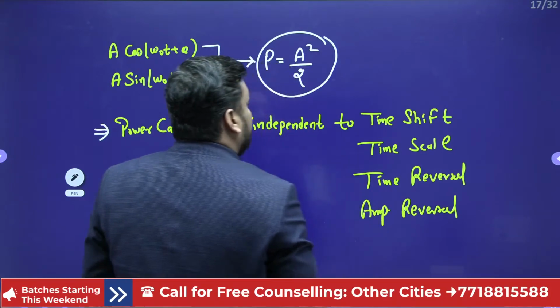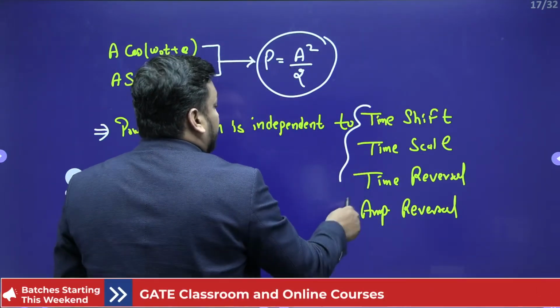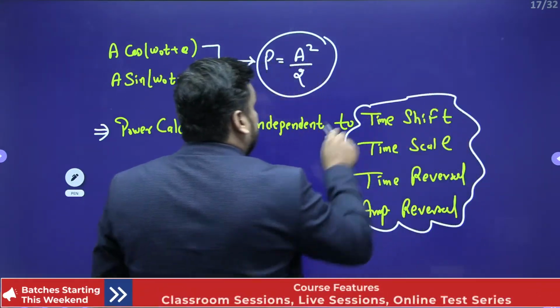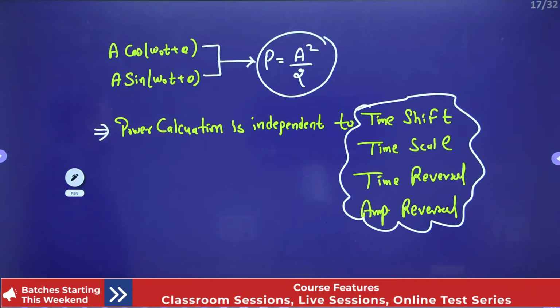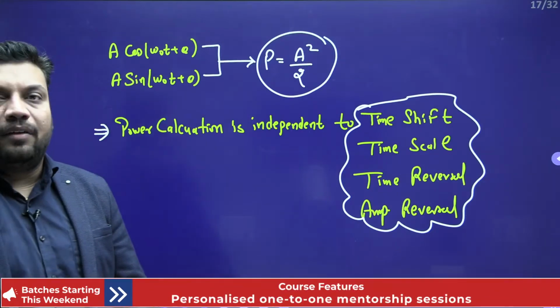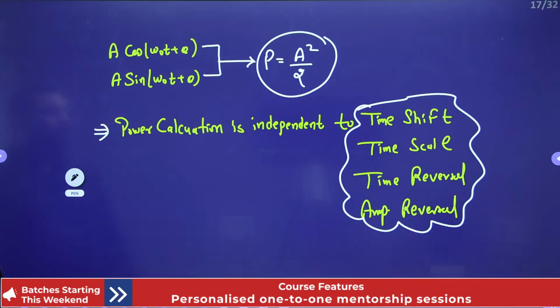Now tell me, it only depends on what? It only depends on amplitude scaling, yes or no? And amplitude shifting also, because if you add any constant term, that will also affect the power. So it is independent of this. I hope it is clear to you.